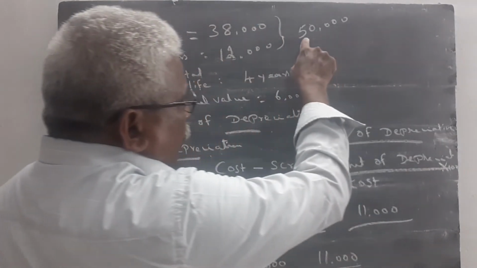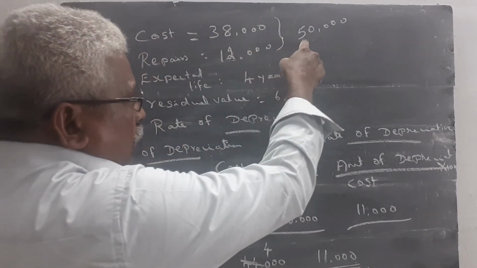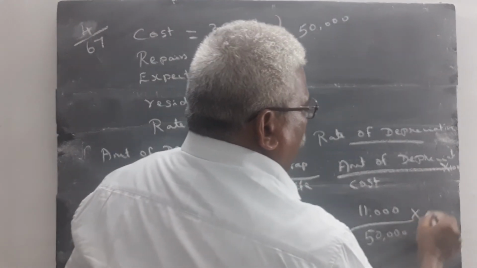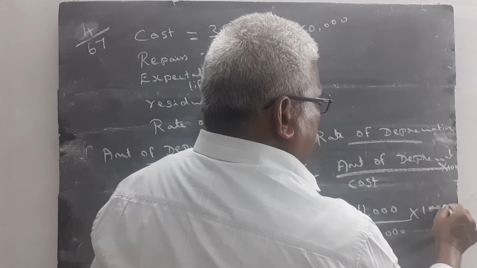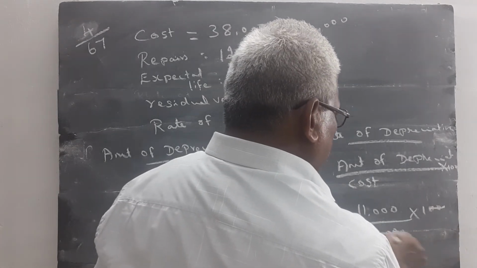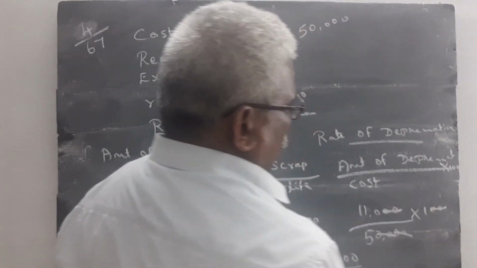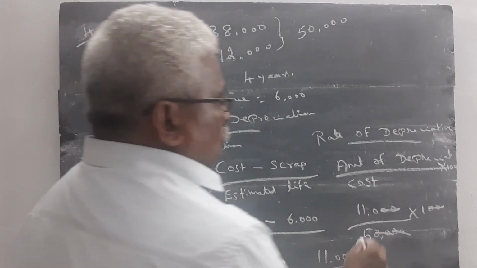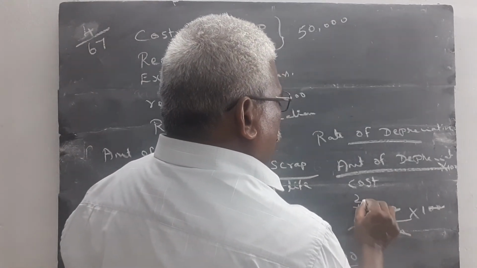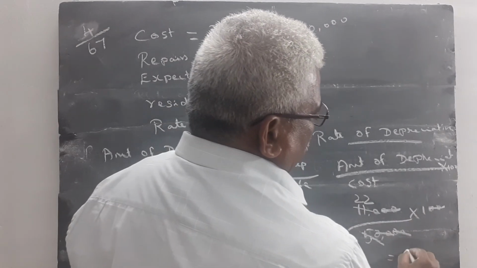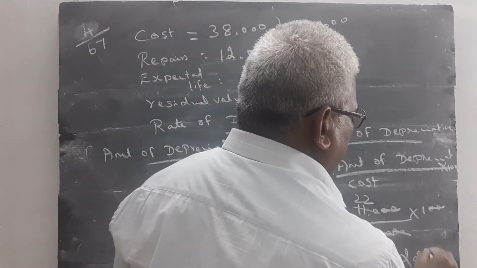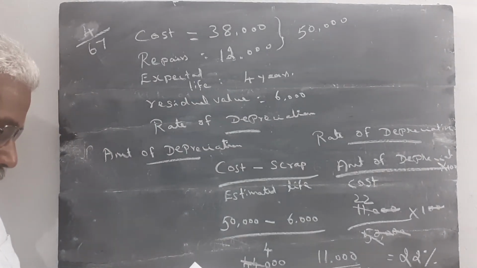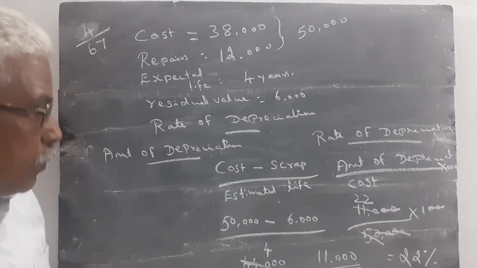Cost of asset is 50,000, not 38,000. 50,000 into 100. You can cut these two zeros and these two zeros. Then 110 divided by 5. 2 5s are 10. So the answer is 22%. Question number 4 is also completed. Then we do the next problem.